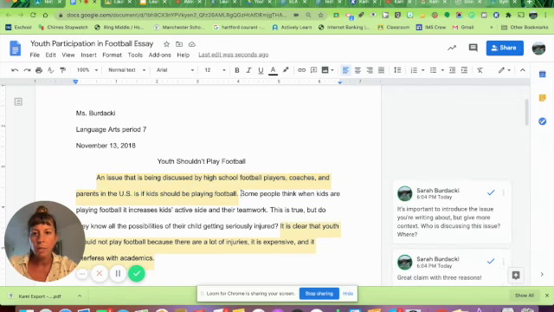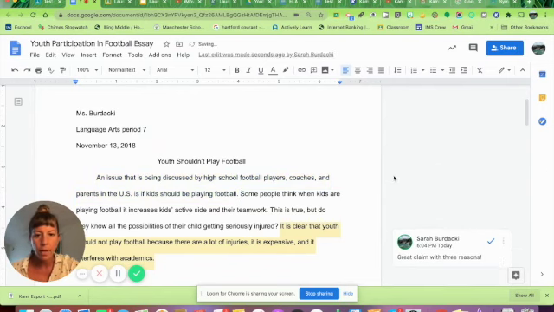An issue that is being discussed by high school football players, coaches, and parents in the US is if kids should be playing football. Okay, to me, that sounds a lot better. I find that reading stuff out loud really helps me to revise my work. So I'm happy with this, and I'm going to click the check just to mark as resolved and hide it.